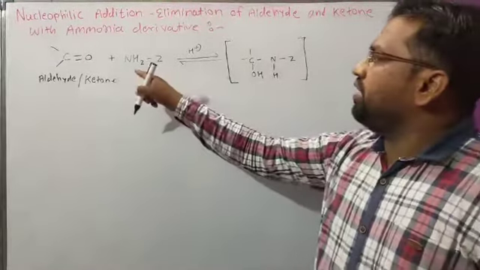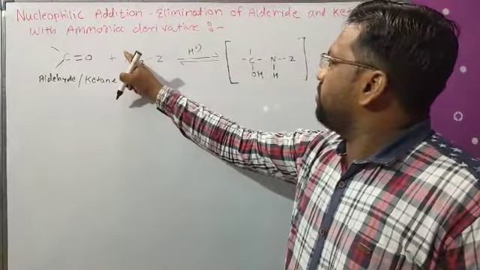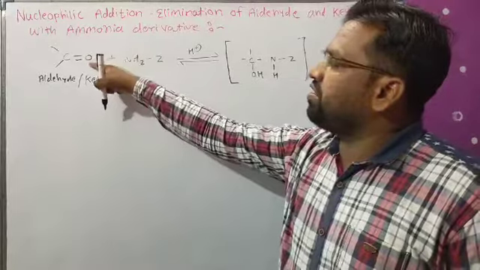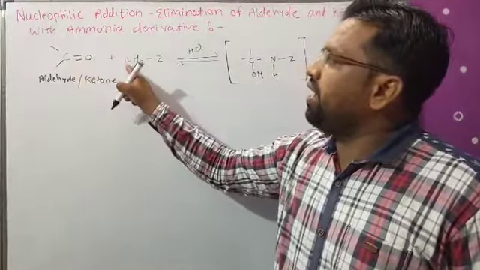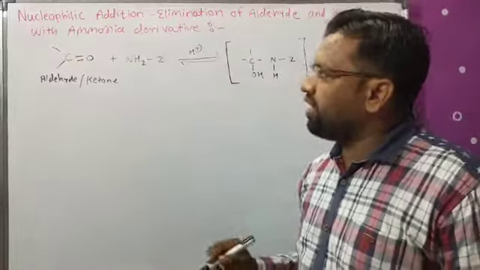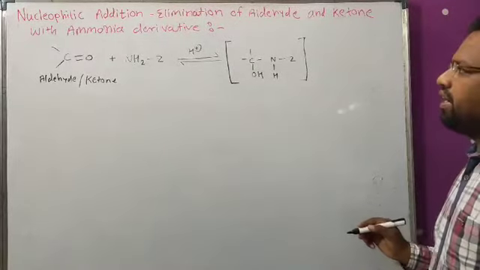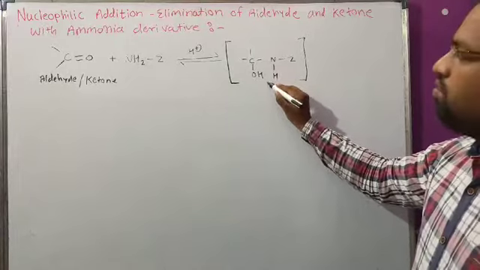Here the lone pair of electrons is accepted by this oxygen atom and it makes the C-OH bond, and nitrogen is directly attached to that carbonyl carbon atom. So we got the intermediate.